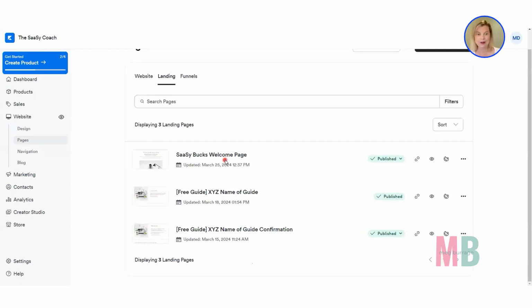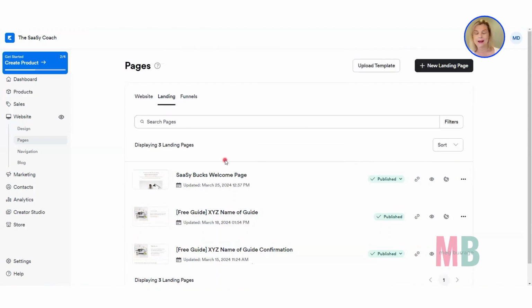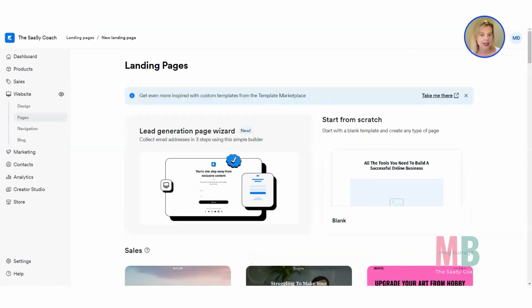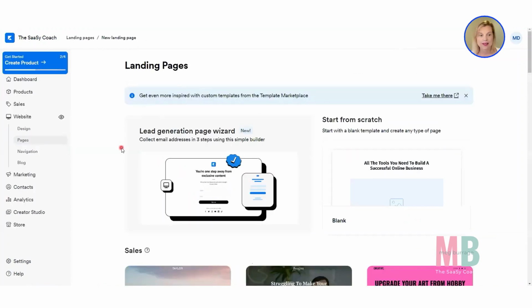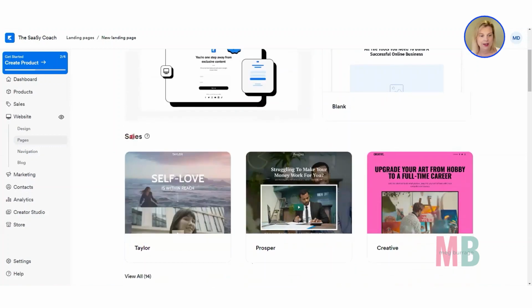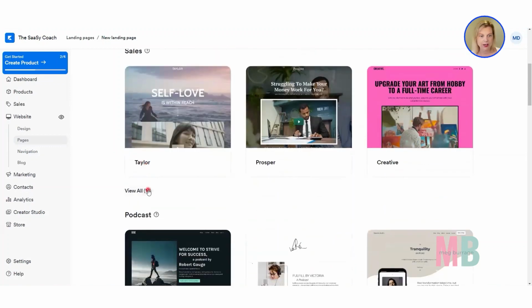And now what I want to do is add a 4th page, which is the sales page that they would see before they buy that course, that membership, that offer. Now, you guys know by now how to import a page if you are working with one of my templates. So you would just come up here to upload template. Alternatively, Kajabi does have a number of sales page templates, native to Kajabi that you could pick from. So you could just go up here to new landing page, and it's going to bring you through to Kajabi's template library. Now, there is a category here for sales page templates.